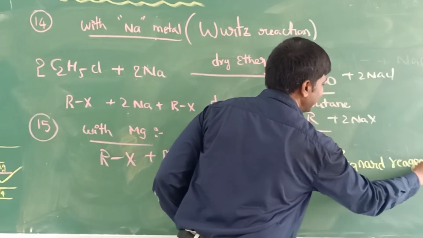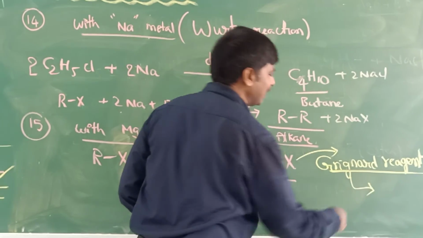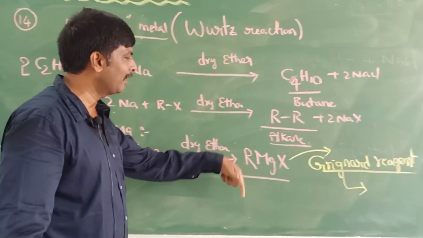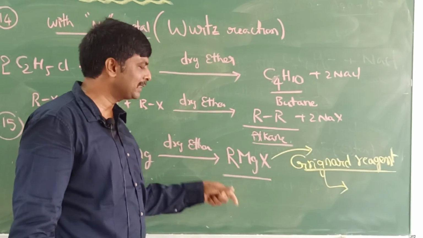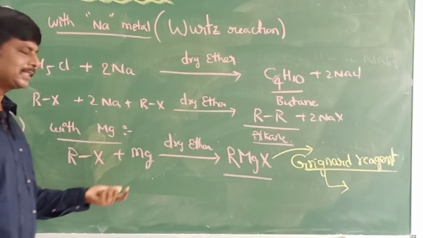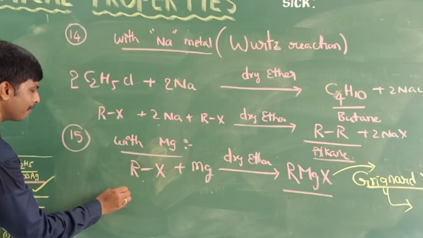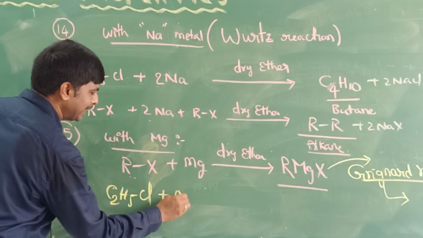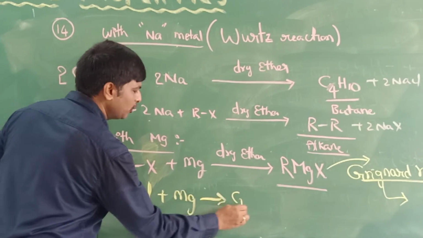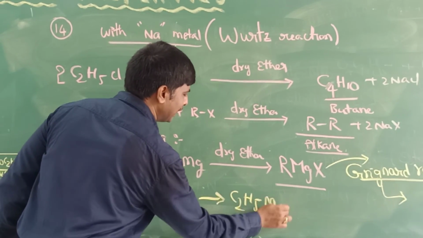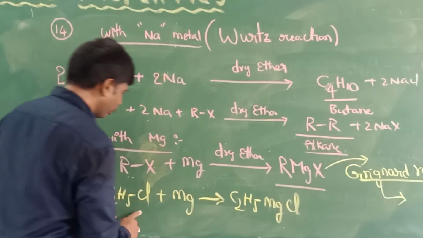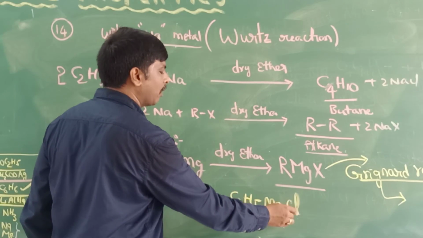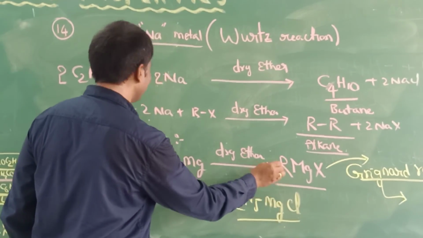This Grignard reagent is the starting material to prepare many types of organic compounds. They will come in the next topics: alcohols, aldehydes, ketones, carboxylic acids. For example, for RX I have taken C2H5Cl; plus Mg gives C2H5MgCl. When chloroethane reacts with magnesium, ethyl magnesium chloride is formed. It is an example of a Grignard reagent.